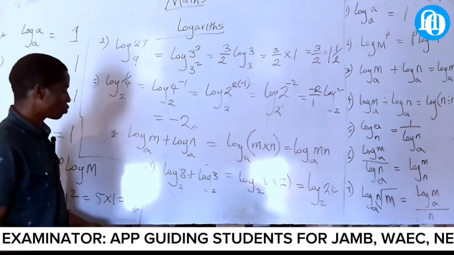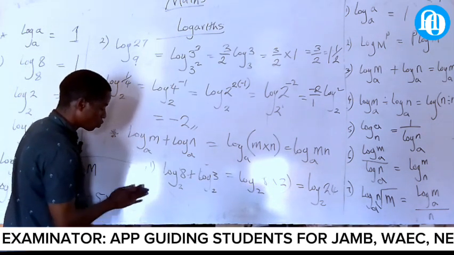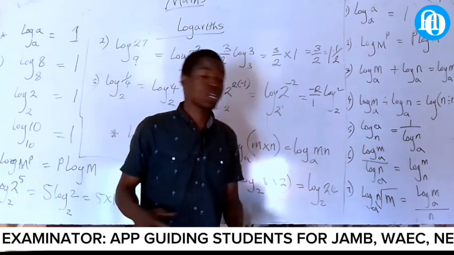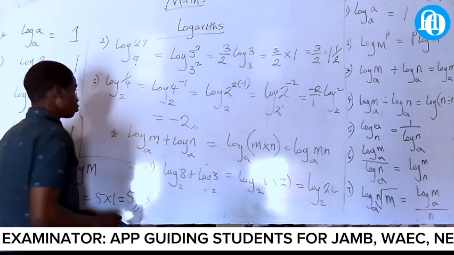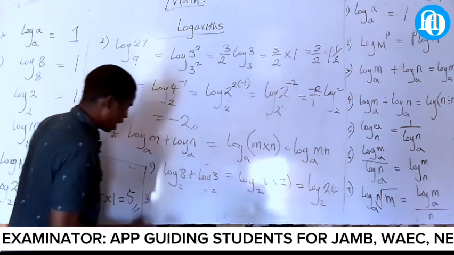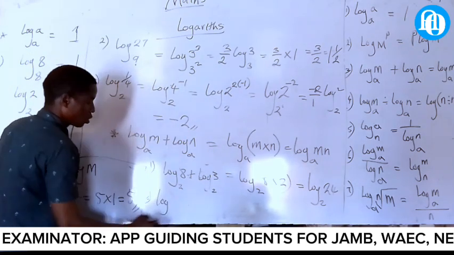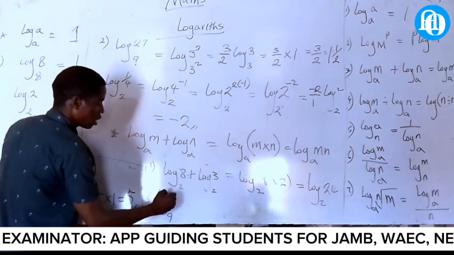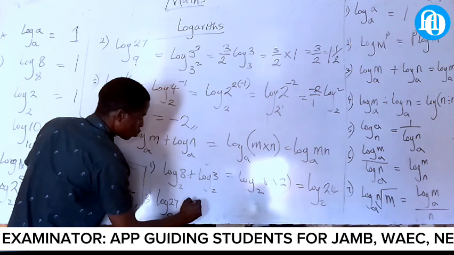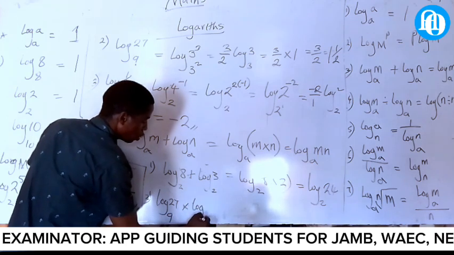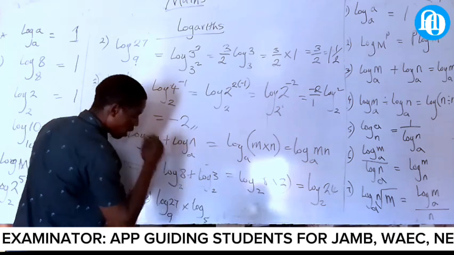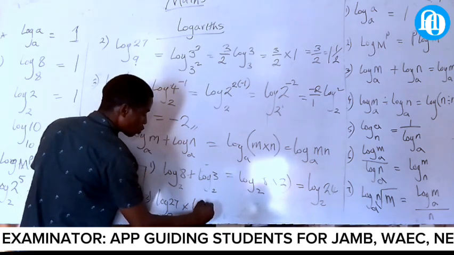Now, the next one, number 2. When we are solving this question, you must be able to tackle it. They can give you a different dimension like this: log 9 of 27 plus log 5 of 20 plus log 5 of 25.